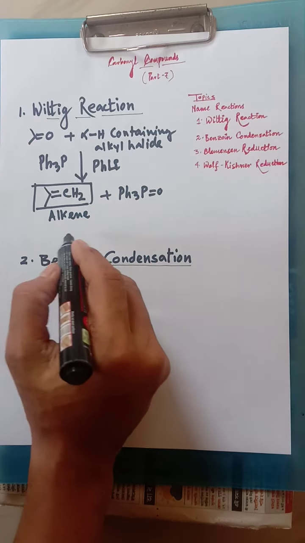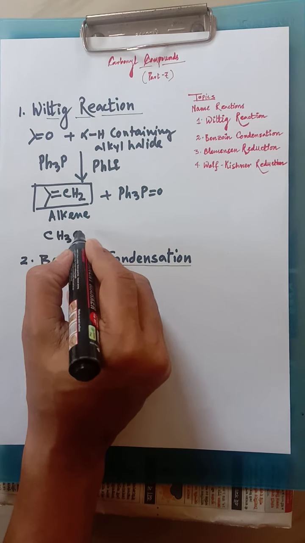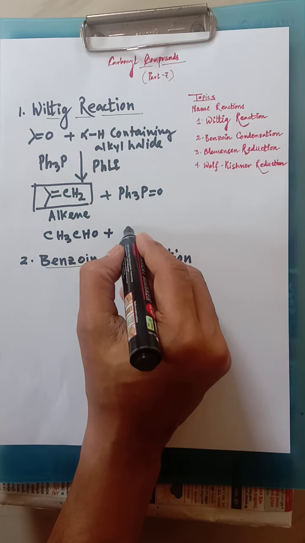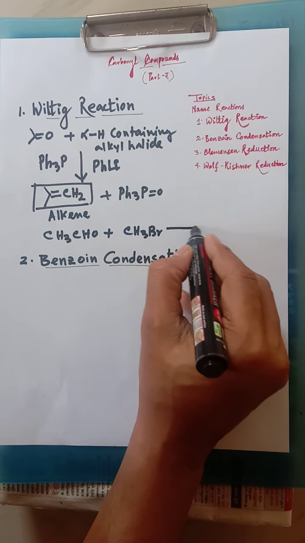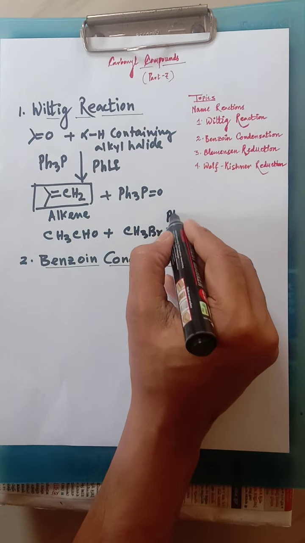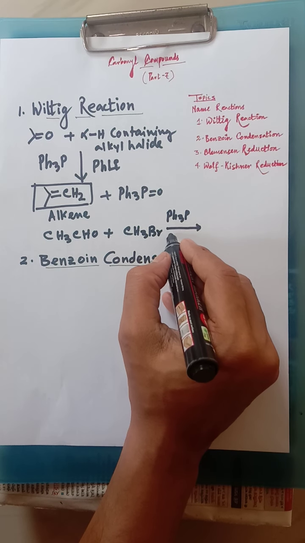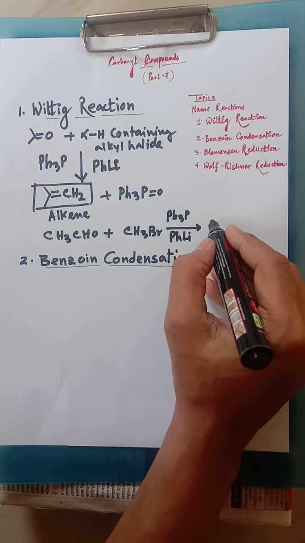One example I am giving over here. Say CH3CHO is reacting with CH3Br in presence of PPh3, triphenyl phosphine, and phenyl lithium, as I mentioned earlier.